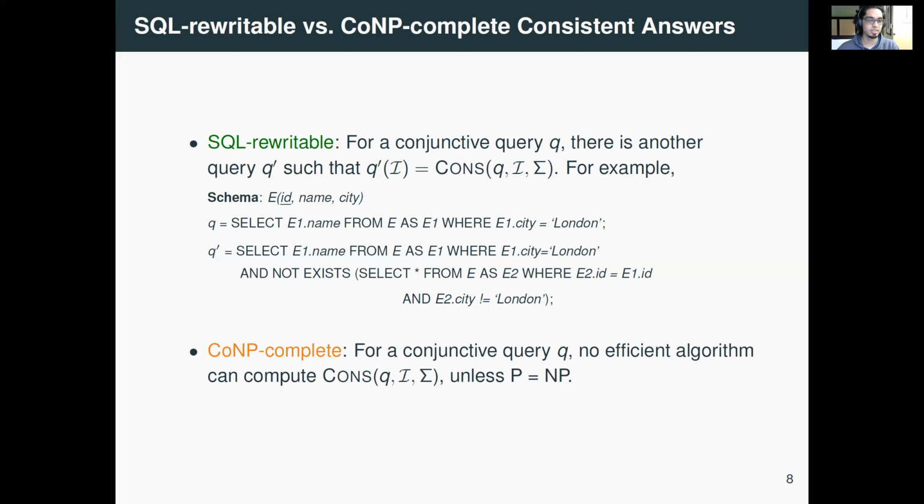But of course, as I said, this is not true for all queries. There are many conjunctive queries for which no efficient algorithm is known, and that will remain like that unless P equals NP.